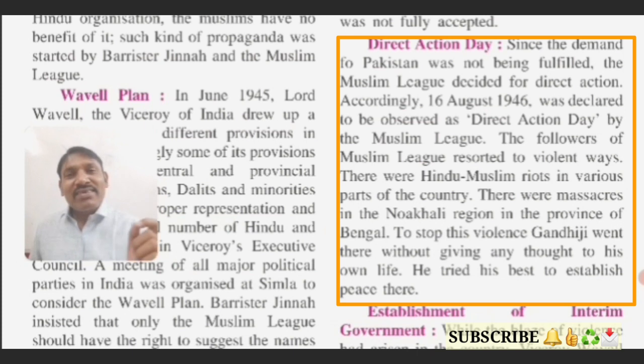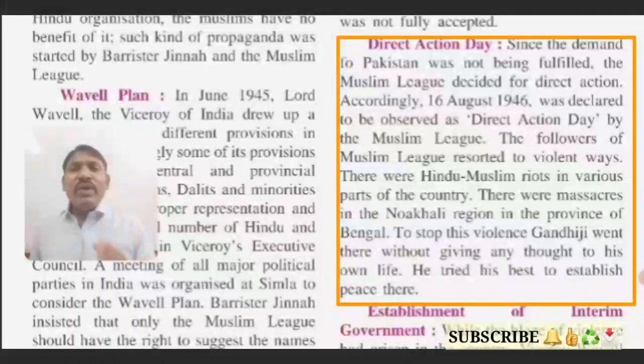Now students, let's continue. Here we were discussing the Direct Action Plan. I have told you that Direct Action Day was decided for 16th August 1946, and the followers of the Muslim League resorted to violent ways. According to the planning, the Muslim League started riots and started slaughtering people. So here we can see riots among Hindu and Muslim people.